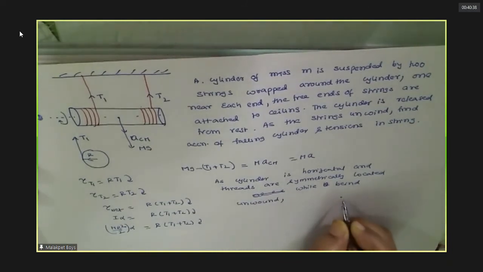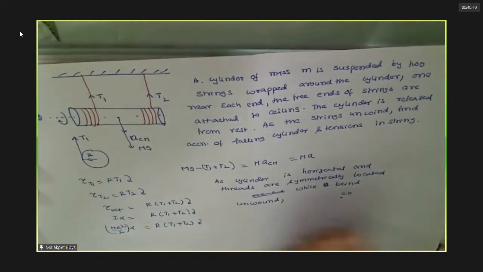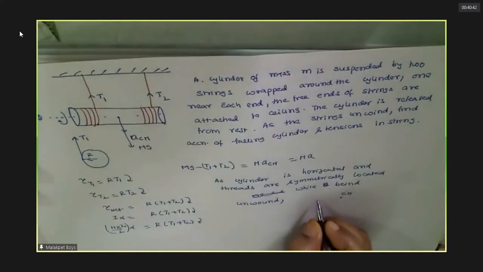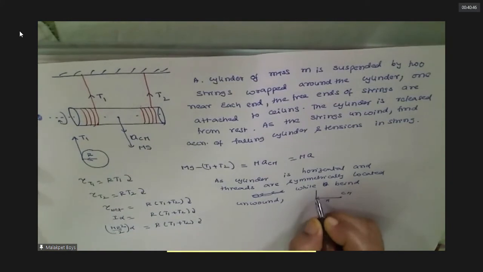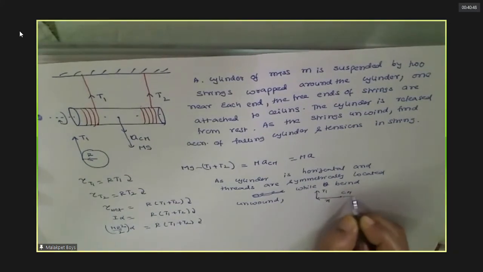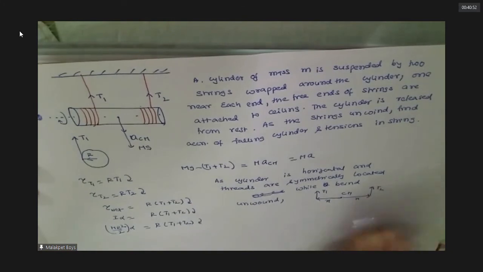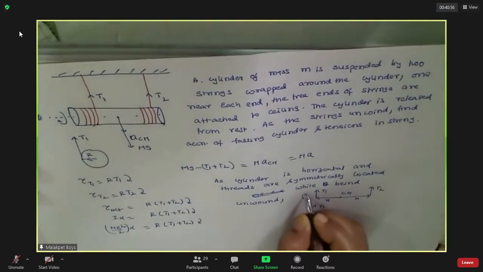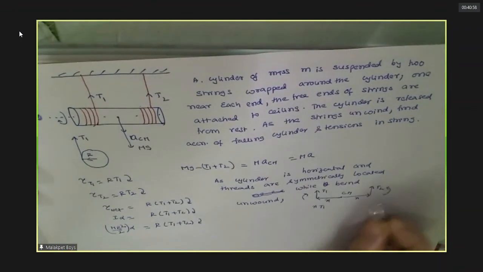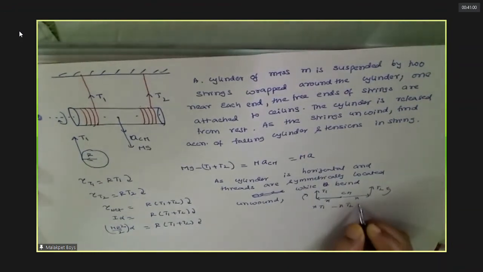See, suppose this is one point, the center of mass, for example. Now, suppose this is some x. This is T1 now. They are equidistant, as per the problem. Because this and this are horizontal, that means there should not be any torque in the horizontal direction.